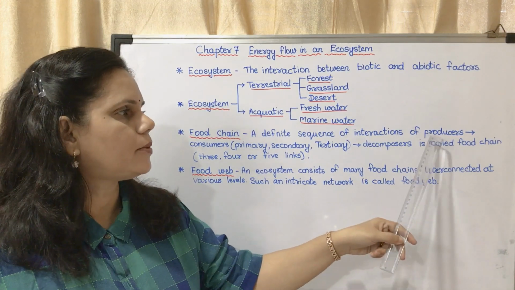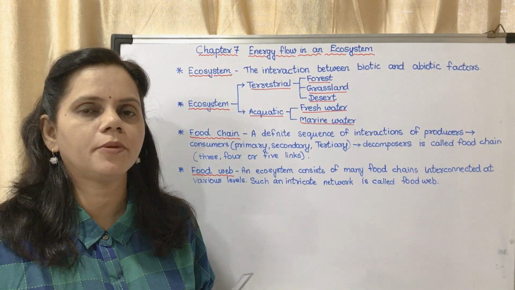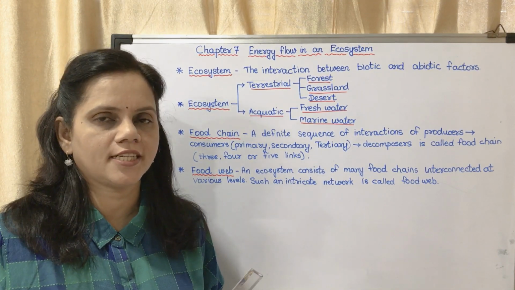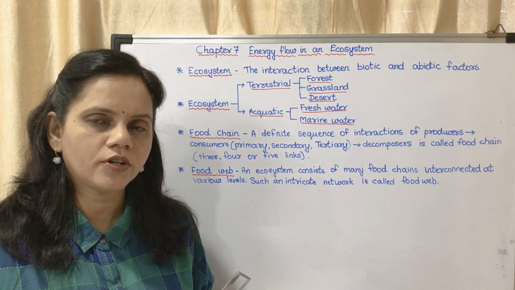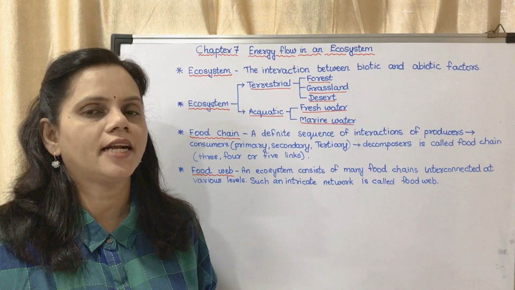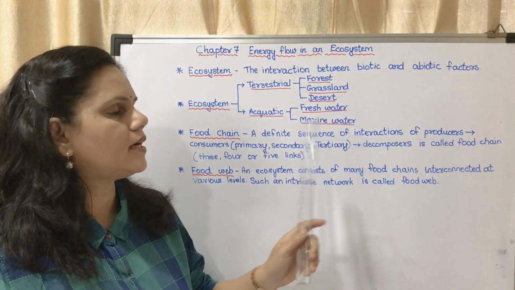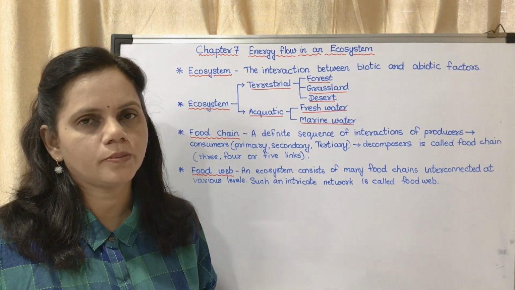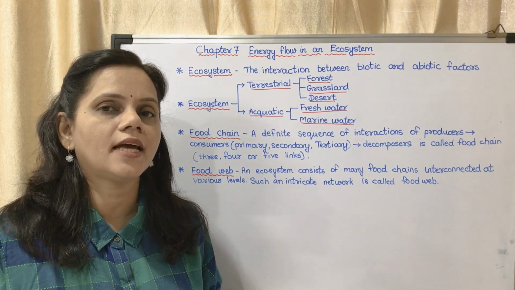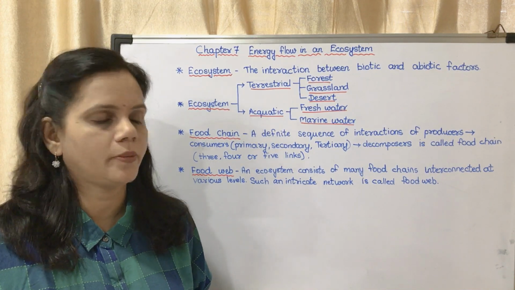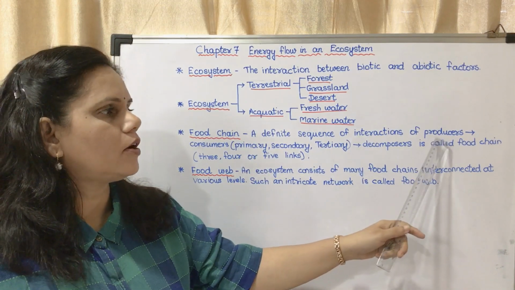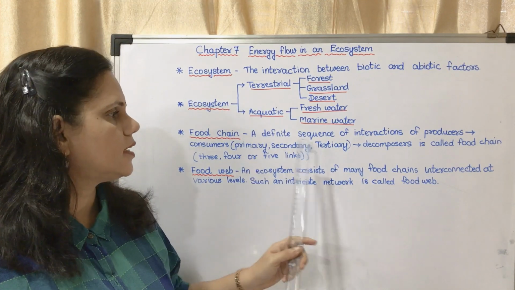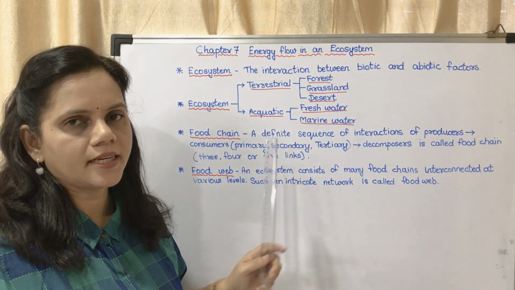Now what do you mean by producers? Producers means plants. They produce food by the process of photosynthesis. Now consumers depend upon producers. The consumers are of different levels: primary consumer, secondary consumer, tertiary consumer, also called apex consumer, the top consumer. So primary consumers depend upon producers, secondary consumers depend upon primary consumers, tertiary consumers depend upon secondary consumers.